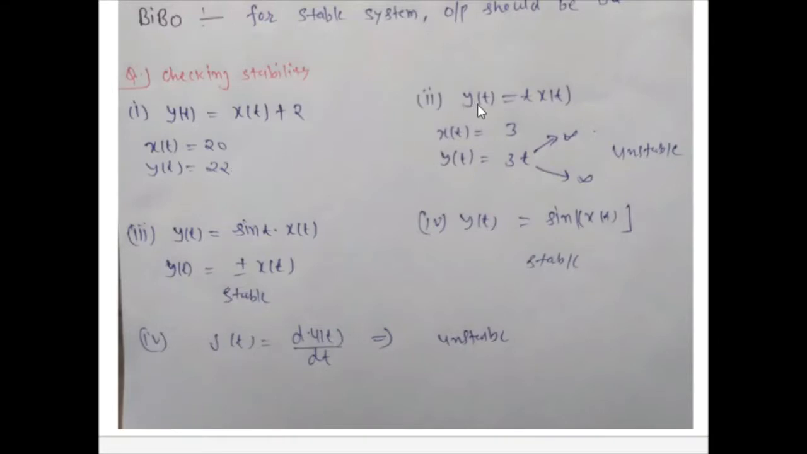Next example is y(t) equal to t x(t). When x(t) we took 3, this gives 3t. So after time infinity, we get the value of infinity. So this is an unstable system.